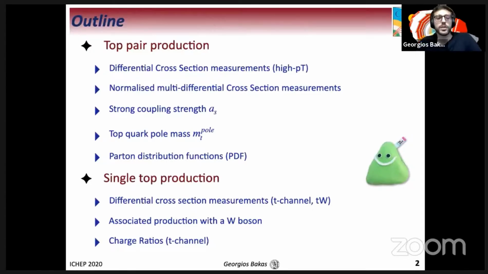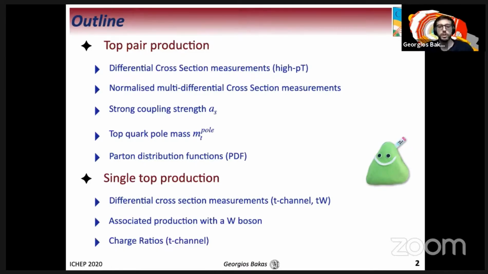So, starting, this is an outline of the presentation. First of all, we will look into the top pair production measurements. More specifically, we will present single differential top quark cross-section measurements for high-pT jets. Also, we will present normalized multi-differential cross-section measurements from the triple differential cross-sections. We will present the calculations of the strong coupling strength, the top quark pole mass, and the parton distribution functions.